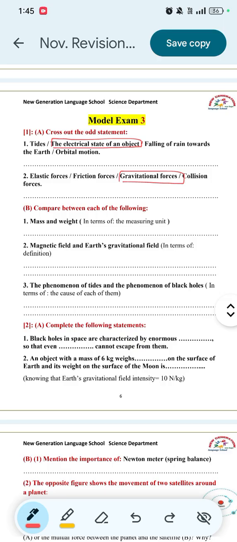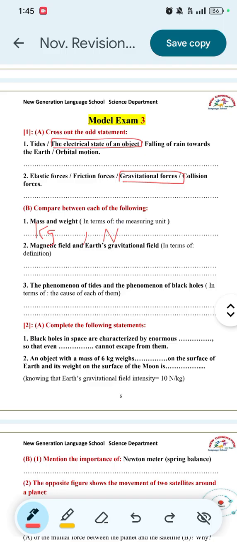Question number B. Compare between each of the following. Number 1, mass and weight in terms of the measuring unit. The measuring unit of mass is the kilogram, while the measuring unit of weight is the Newton.